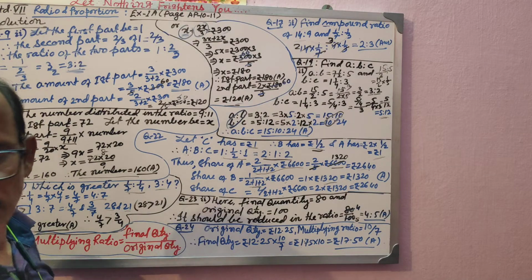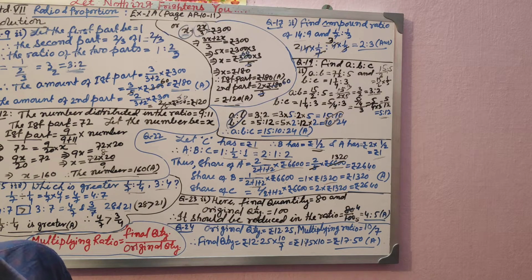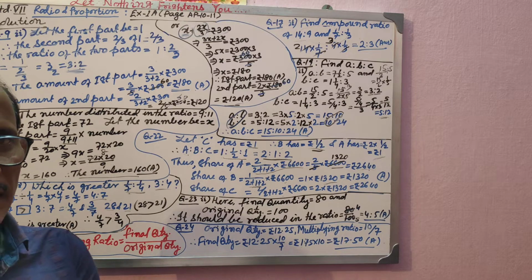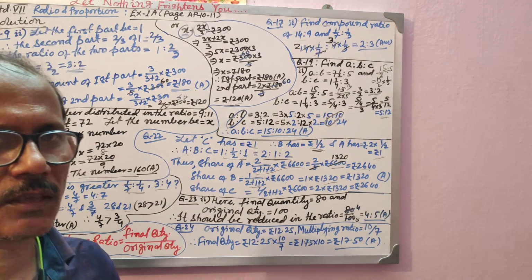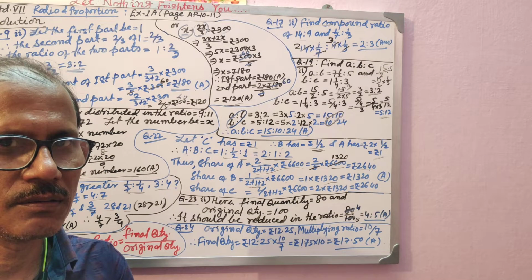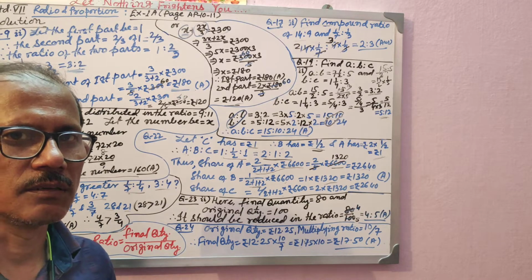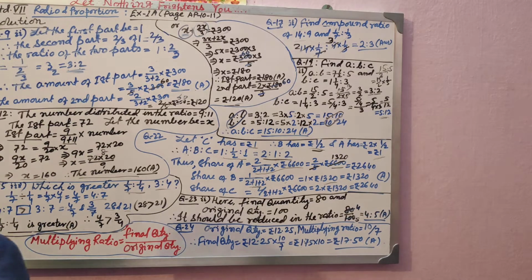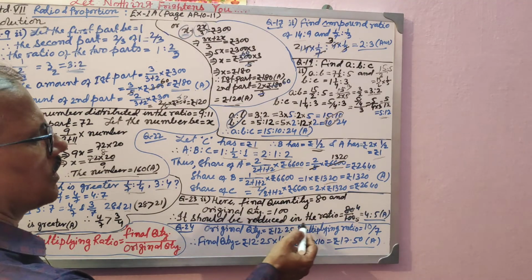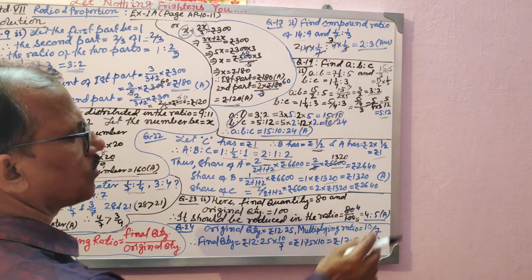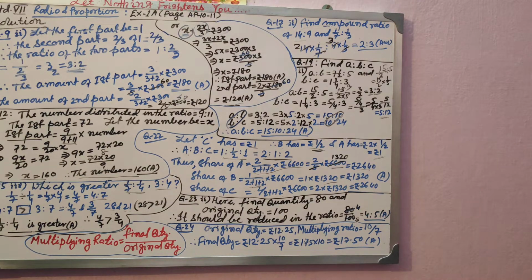Question number 23 says you will have to find out in what ratio we should reduce 100 to obtain 80. You are making 100 into 80. In what ratio should you reduce? What is the final quantity? 80, definitely. And the original quantity is 100. So final quantity divided by original quantity is 80 divided by 100. It should be reduced in the ratio 80 divided by 100, which is equal to 4 by 5, that is 4 is to 5. You have got it?